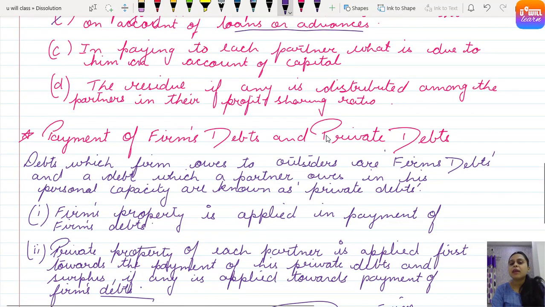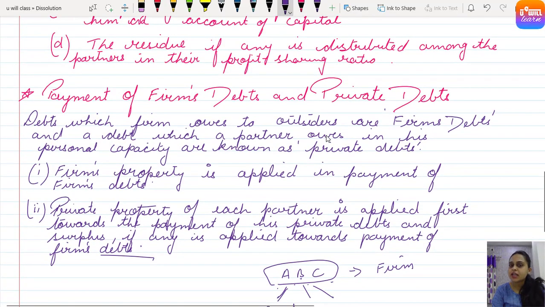Got it. Then payment of the firm's debt and private debts we studied. The firm's debt means the debts or loans that have been taken collectively as a firm. And private debts means of A, B and C. So if A has taken some loan in his personal capacity, it is his private debt. So the firm's property will be used to pay off the firm's liability. Clear? But the private property of a partner will be used first to pay his private debts. But if something is left out of his private property, that is to be brought into the firm and used to pay the firm's liability also.